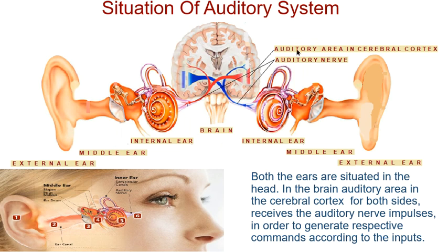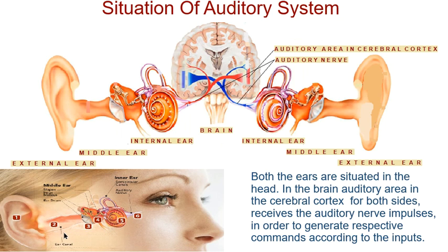In the cerebral cortex, there is an area which is responsible for sound collection and responding, and that is called the auditory area. Now, the auditory area is given input by the auditory nerves, which you can see right here. So this is the situation inside our head.